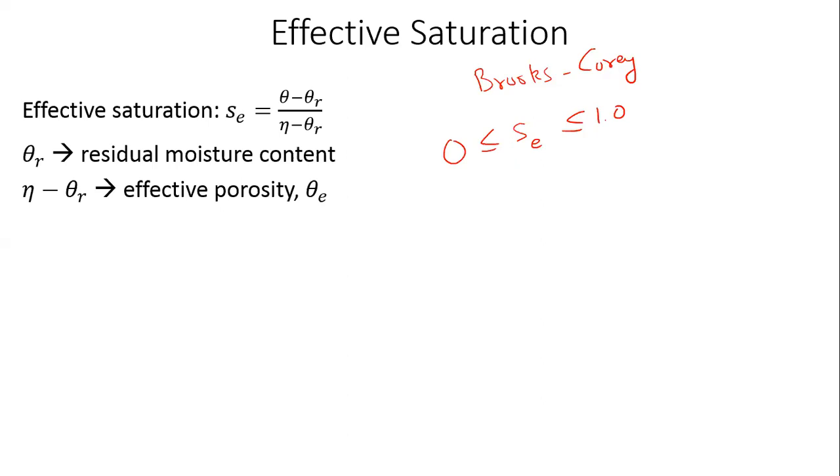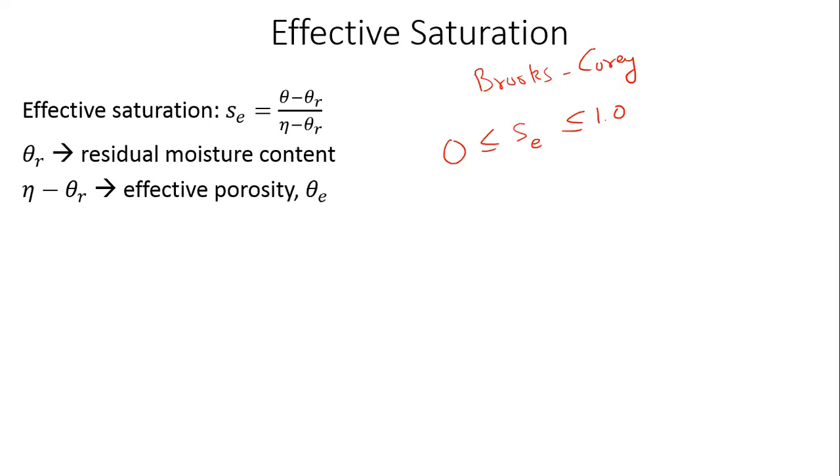Because that is the porosity that is contributing towards the movement of moisture within the soil, or the ability of the soil to transmit water. It is this theta e, this effective porosity, that is contributing towards the movement within the saturated porous medium. So that's an important distinction. The overall porosity cannot contribute towards the movement of moisture within the soil. Only the effective porosity will.